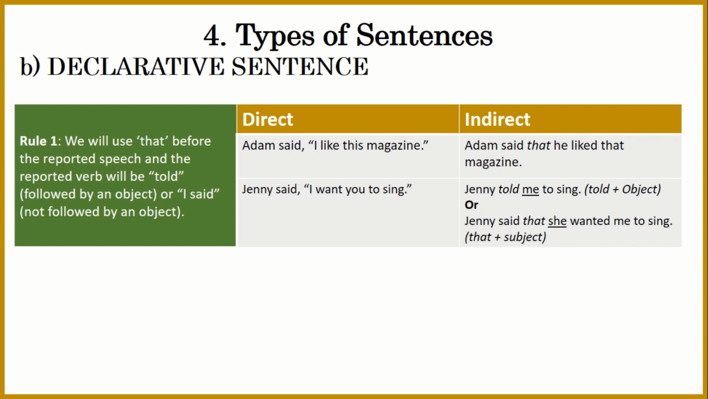We can also say that Jenny said that she wanted me to sing. So, "that" plus "she," it's a subject. Same is the case in the first example. "That" plus "he," it is the subject. So, that plus subject: that he liked that magazine. So this is the difference. The point is, if you have the word "told," then after it there will be an object. But if it is "that," then there will be a subject after the word "that." This is the only rule of the declarative sentence.